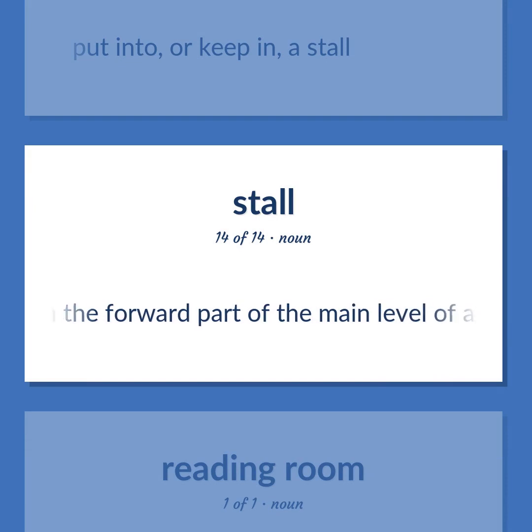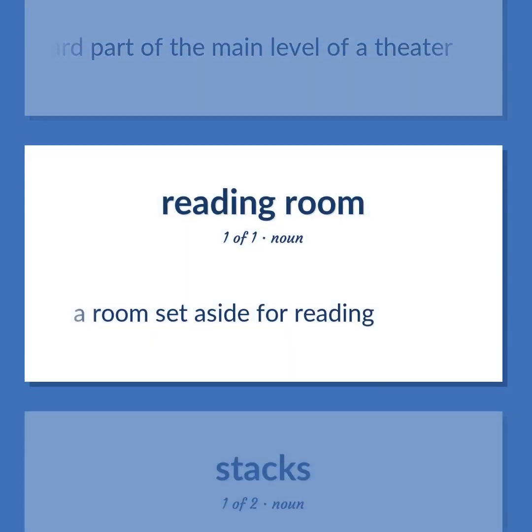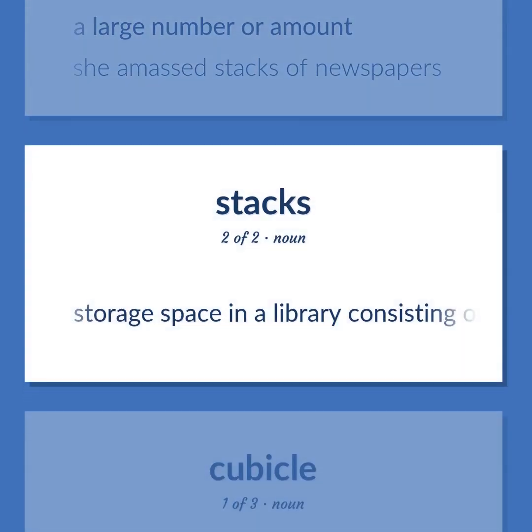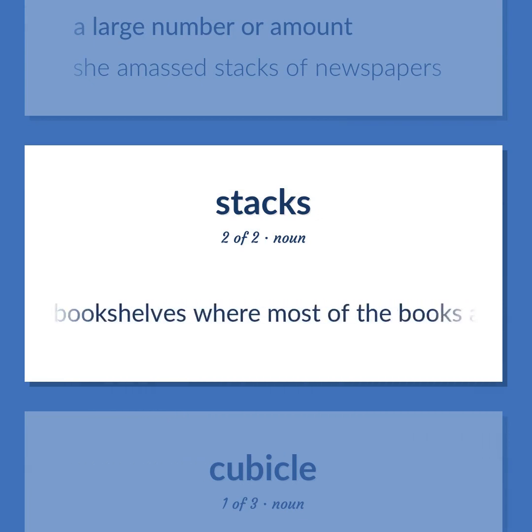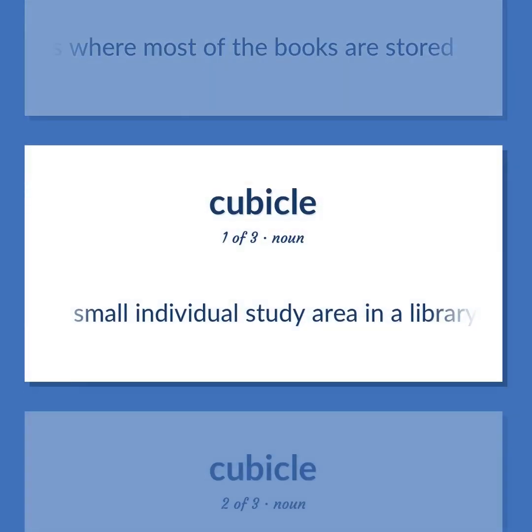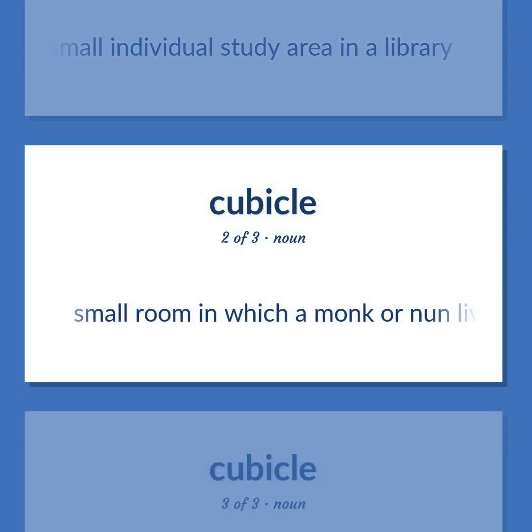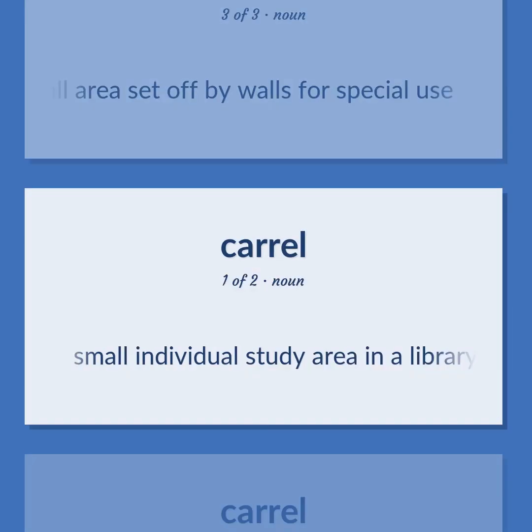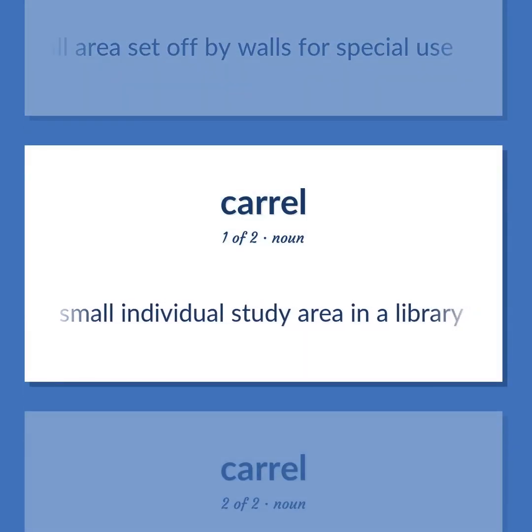Seating in the forward part of the main level of a theater. A room set aside for reading. A large number or amount. She amassed stacks of newspapers. Storage space in a library consisting of an extensive arrangement of bookshelves where most of the books are stored. Small individual study area in a library. Small room in which a monk or nun lives. Small area set off by walls for special use. Small individual study area in a library.